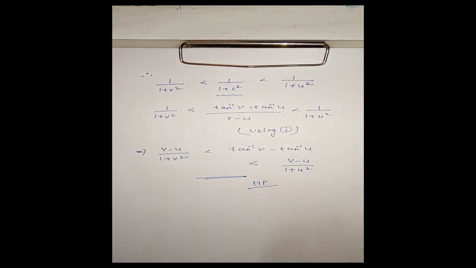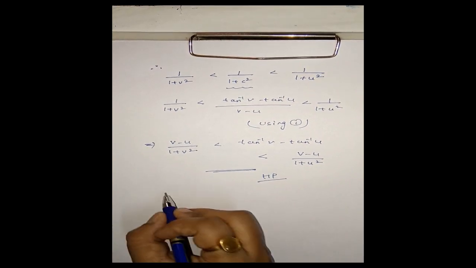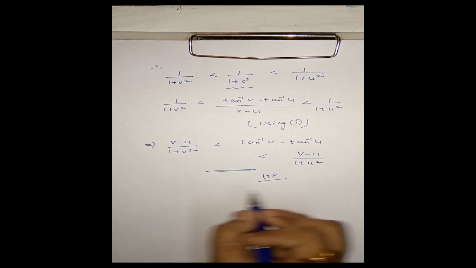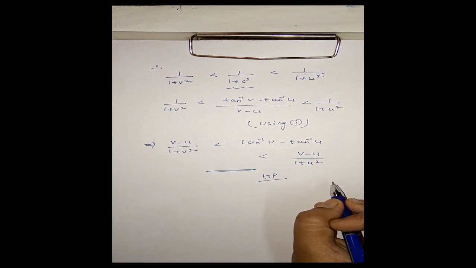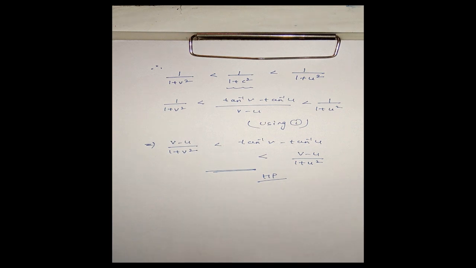First part is proved. And in the second part, we have terms like tan inverse 4 by 3 and pi by 4. And we know tan inverse of 1 is pi by 4, tan pi by 4 is 1. Therefore, we will take u and v as 1 and 4 by 3.